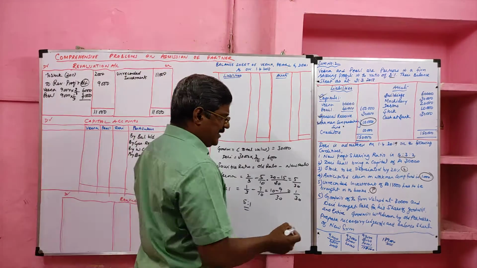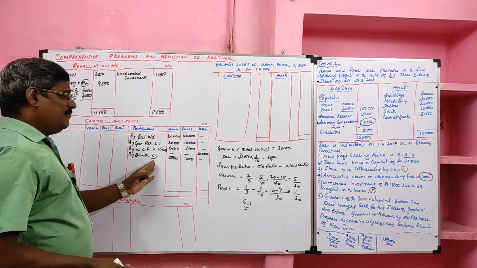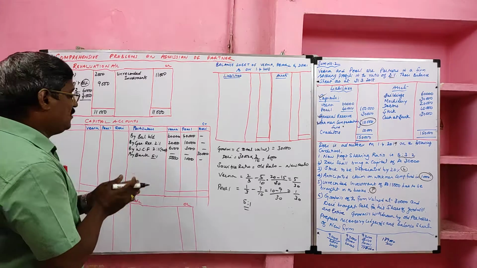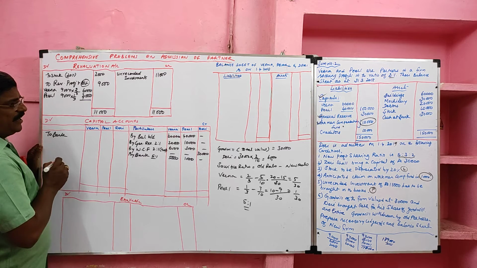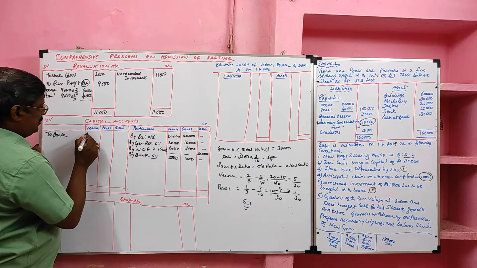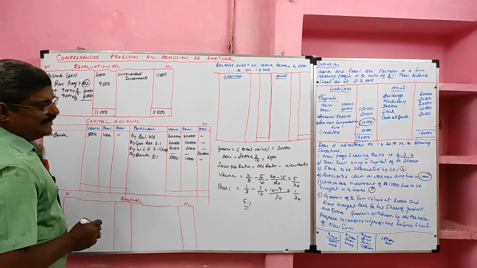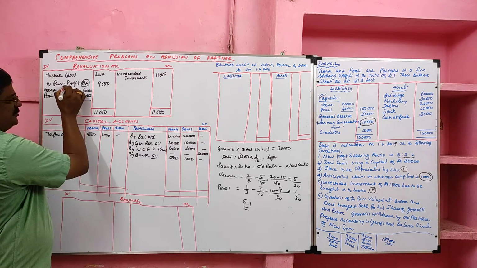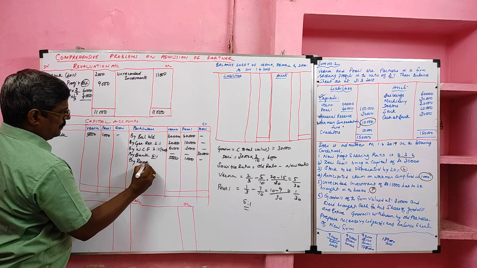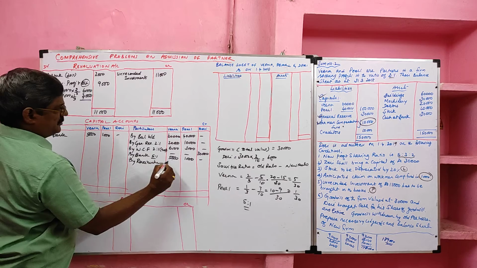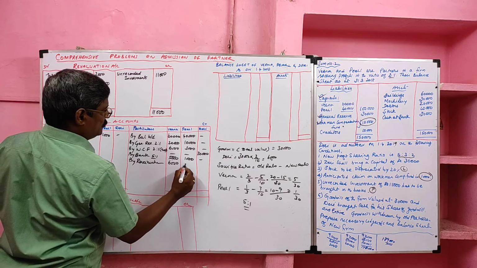Then the problem says the entire goodwill is withdrawn by the old partners. When it is transferred, it will be credited. When it is withdrawn, it will be debited. So to bank, the entire amount withdrawn by Veena and Pearl. How much? 5,000. Pearl also withdrew. Then we have to transfer the revaluation profit to the capital account: revaluation 6,000 to Veena, 3,000 to Pearl.